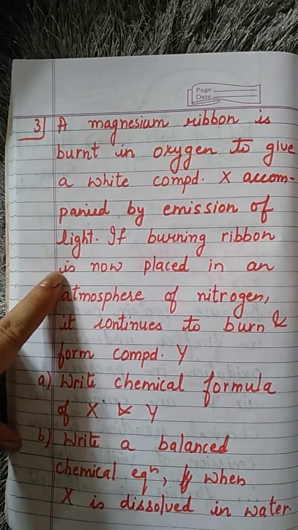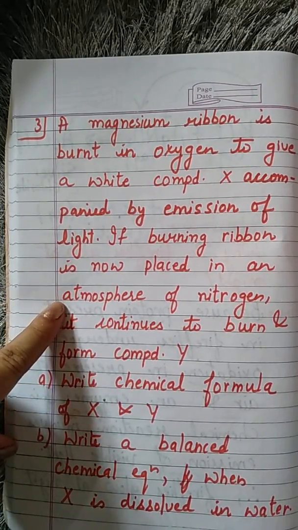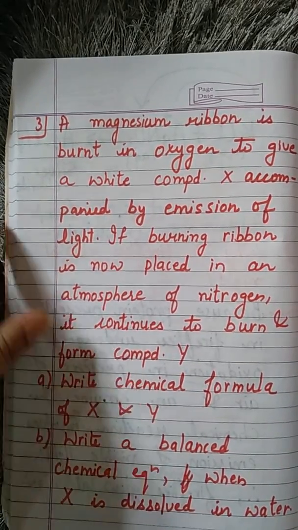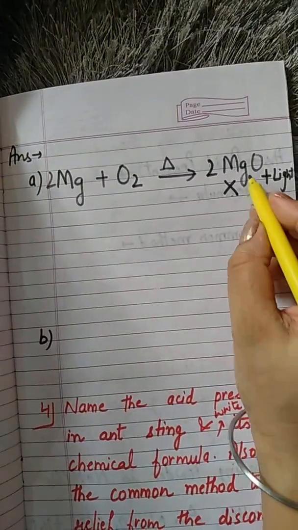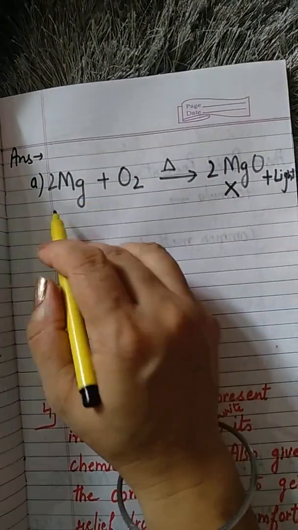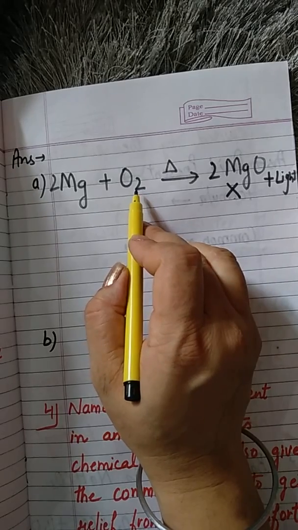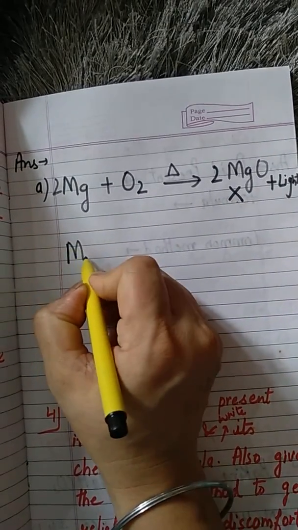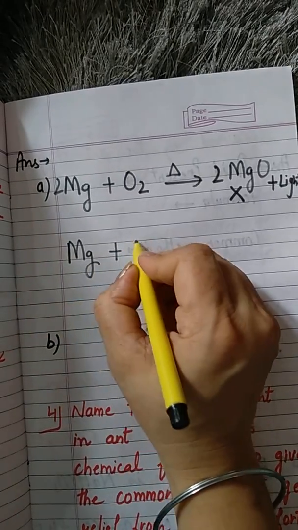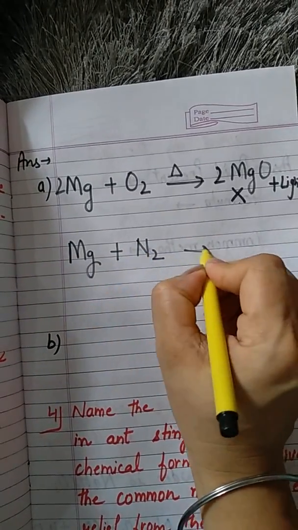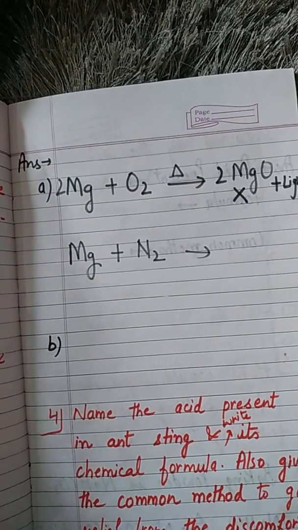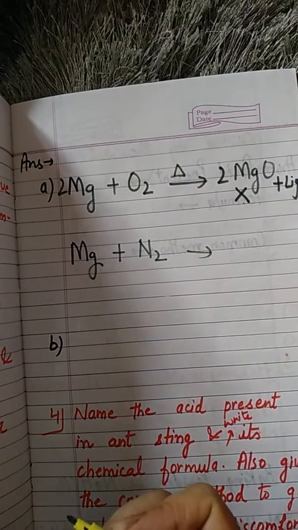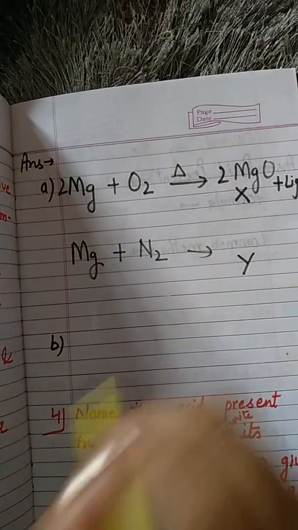Now, if the burning ribbon is placed in an atmosphere of nitrogen, definitely it burns in the presence of oxygen, but when you place it in nitrogen, it will continue to burn, but compound Y will be formed.